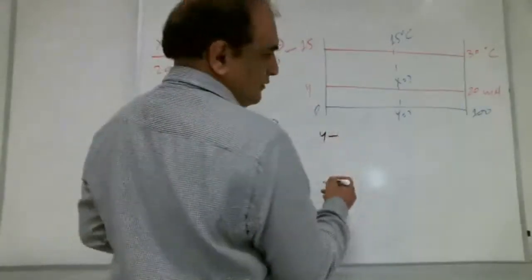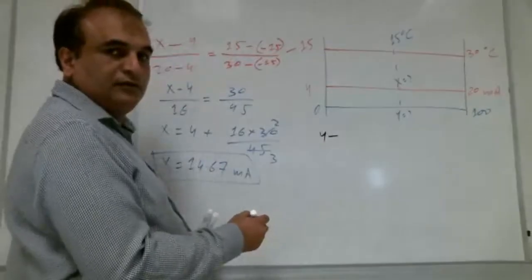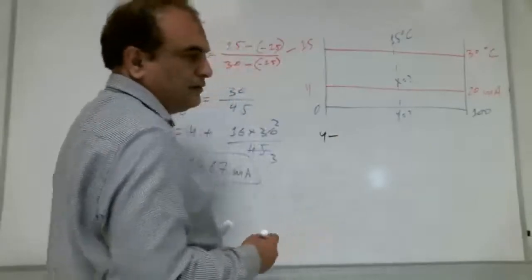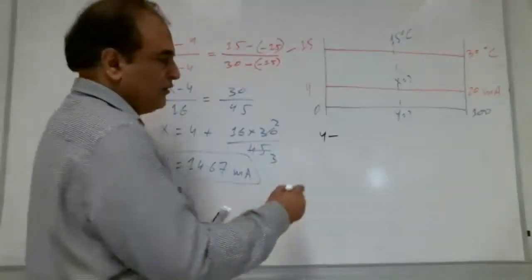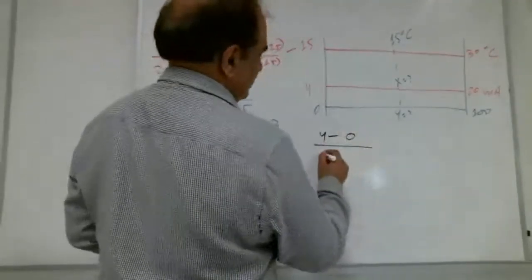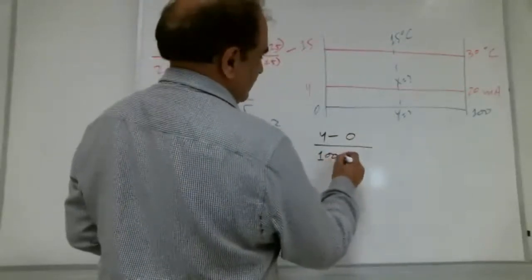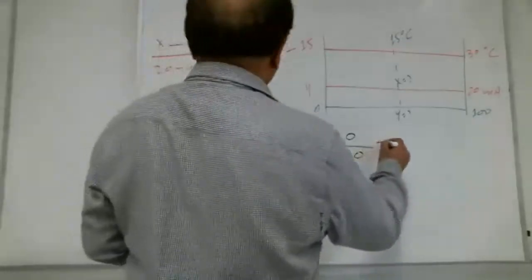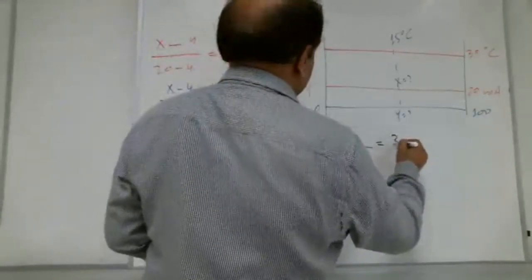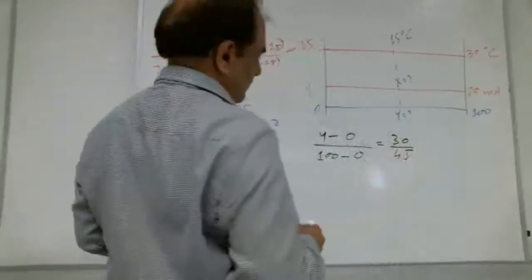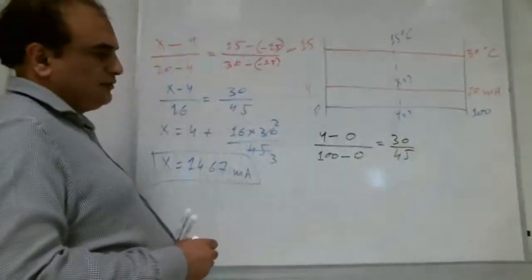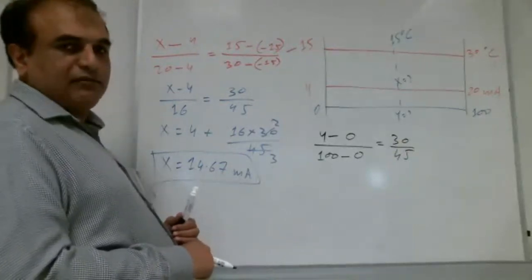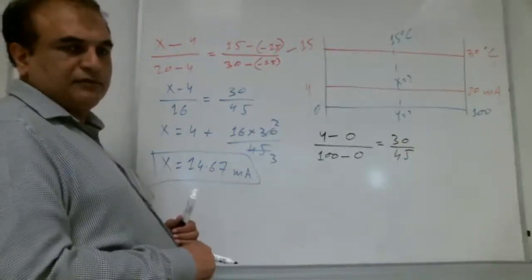Y minus 0 over 100 minus 0 is equal to the same 30 over 45. Right, Shabab? Everybody with me, Shabab? Yes, with you, teacher.